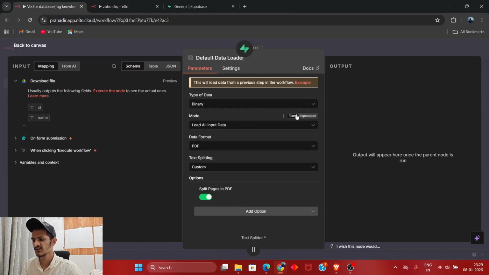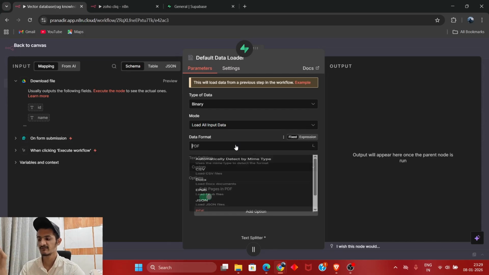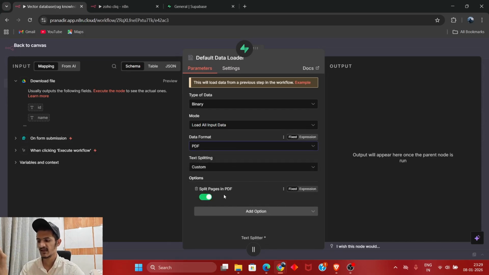After the vector store, you need to select a data loader. So this data loader will be responsible for how your data is going to be embedded. So in our case, we are embedding a PDF. So I selected a PDF, and here you need to select split pages in PDF, because if you don't select this, in the demo, if you remember, you had a citation for the section and page number, right? If you don't toggle this on, the page number and section are going to be hallucinated. So don't forget to turn it on.